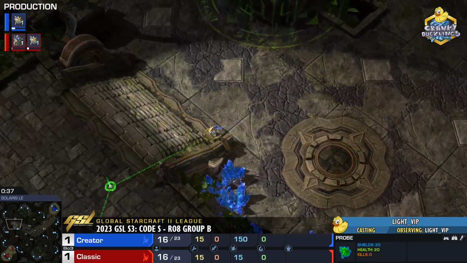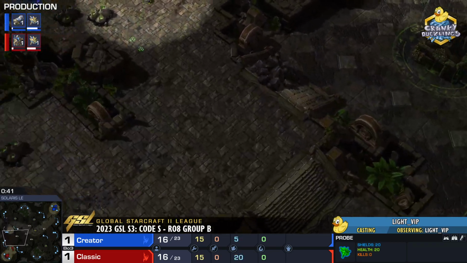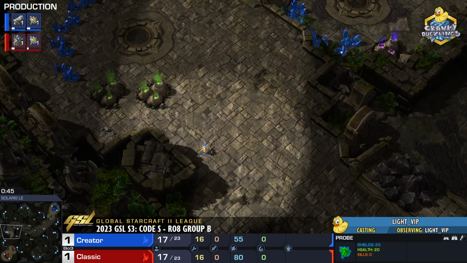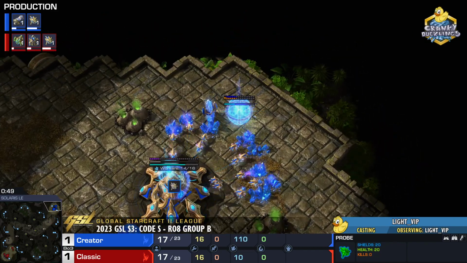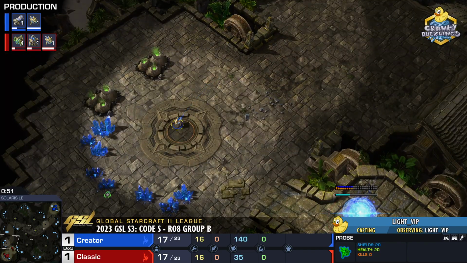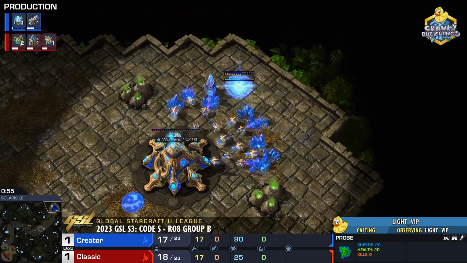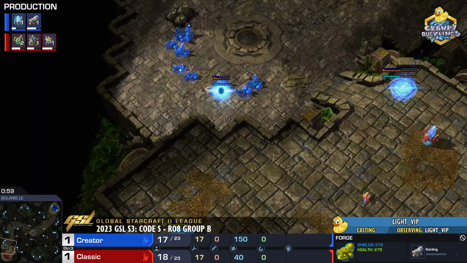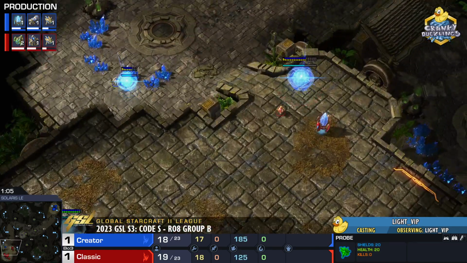Creator going to be skirting the edge of the map here, going through the center initially, but avoiding the main attack path. And what do we have in store for us? Are we looking to commit to a forge? We're cannon rushing? No shot. Wait, what? I just assumed it was a gateway, but it was a really weird positioning back at home. It's a forge first. He's crazy. Creator. He's gonna cannon rush Classic.